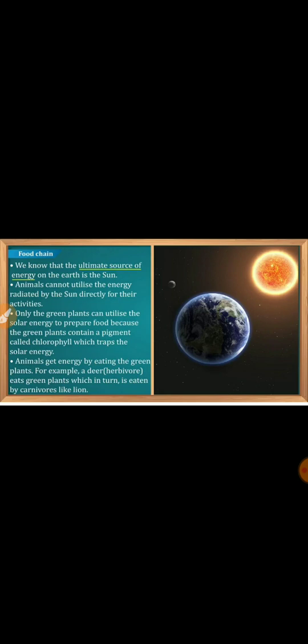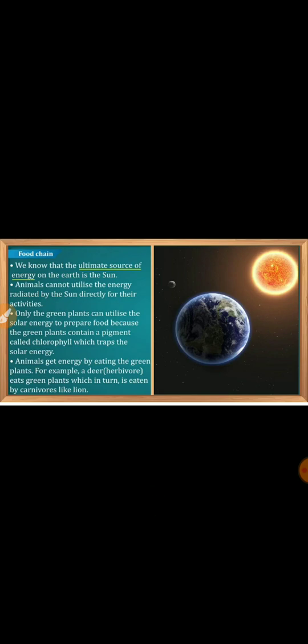Okay, and what if the snake is being eaten by the eagle? Because the eagle is the top carnivore. So when it eats the snake, what will happen? Energy will get transferred to the eagle now, right? And when the eagle dies, this energy will get transferred to bacteria, fungi, etc., and finally into the soil. Okay, and again from there it will go to the green plant.